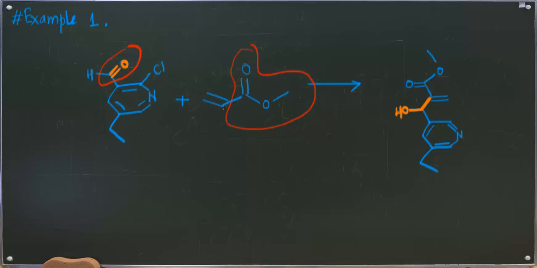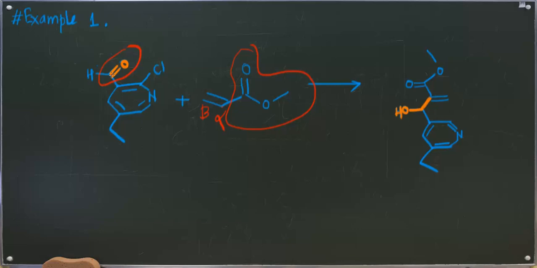So what will happen? The Baylis-Hillman reaction gives us the transformation of an aldehyde and an activated alkene, and it couples these compounds in such a way that the alpha carbon gets coupled with the carbonyl carbon of your aldehyde.